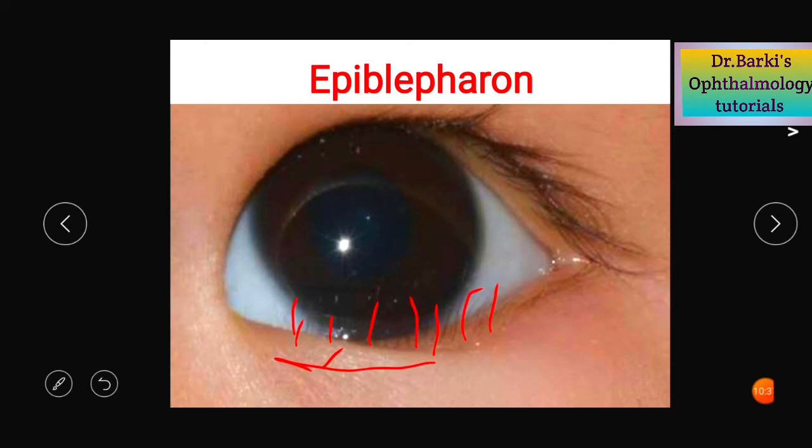It may disappear with growth. If not, it should be surgically treated by Hotz's procedure. That is, excision of a strip of skin along with the underlying muscle and fixing this lid crease to the tarsal plate. That is called Hotz's procedure.